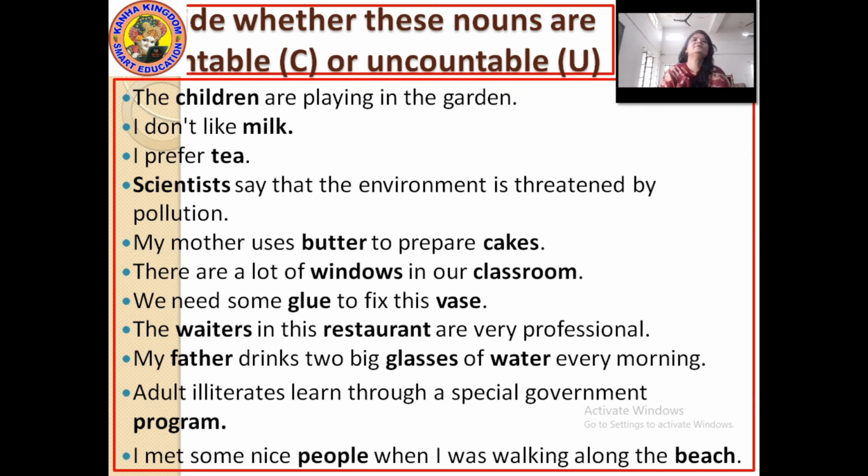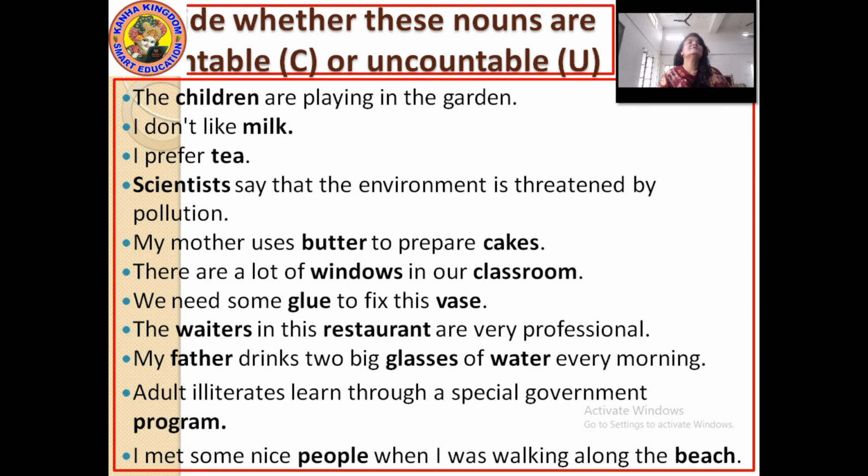I prefer tea. Here the word is tea. So with the highlighted word tea, is it countable or uncountable? Again the same thing, tea is a liquid form. Okay, so a liquid form cannot be counted. So here the word tea is uncountable.